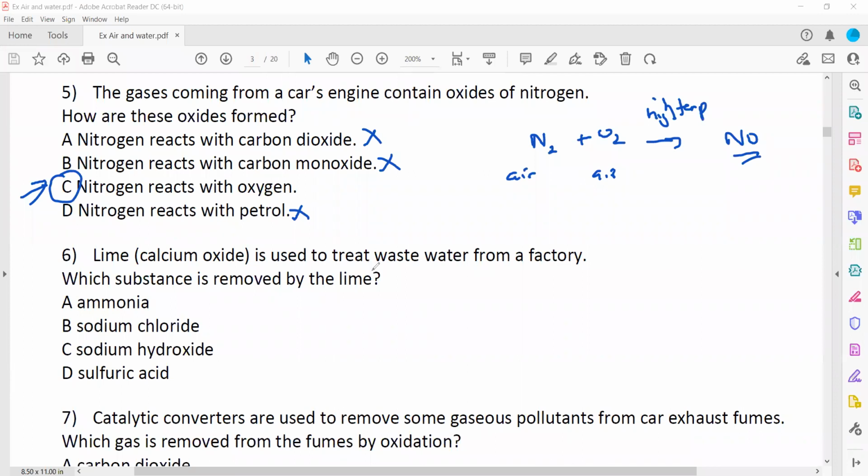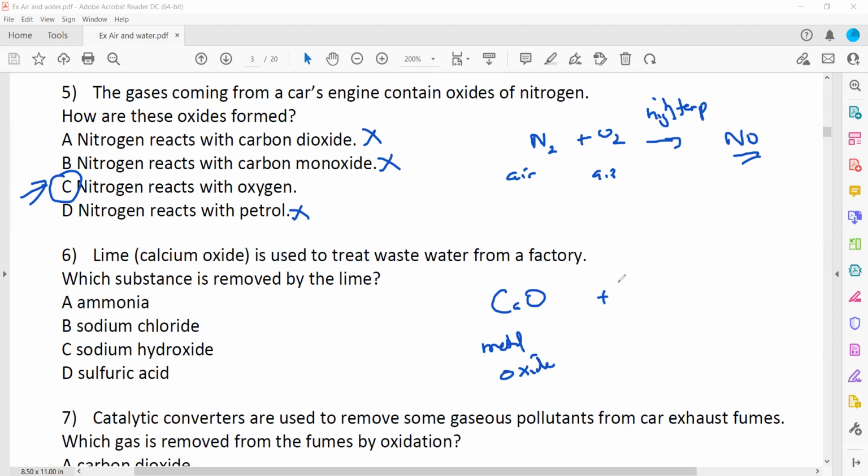Lime, or calcium oxide, is used to treat wastewater from a factory. Lime is calcium oxide, a metal oxide. What can a metal oxide react with? As we discussed in the salts topic, a metal oxide can be basic or amphoteric.